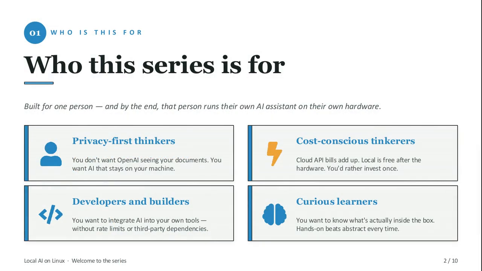So who is this actually for? Four kinds of people, really. The privacy-first crowd who don't want their documents feeding someone else's training set. The cost-conscious who'd rather buy hardware once than pay API bills forever. Developers who want to build on AI without rate limits or vendor lock-in. And the curious, the ones who learn by opening the box and seeing how it works. If any of that sounds like you, you're in the right place.